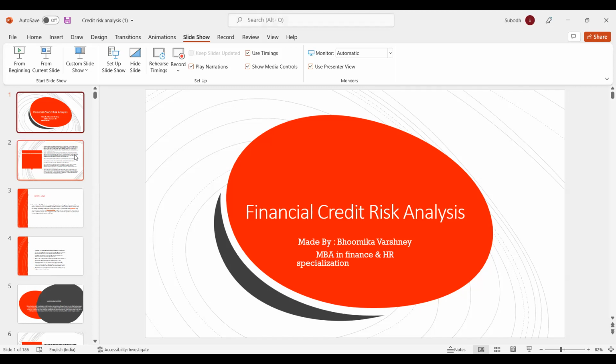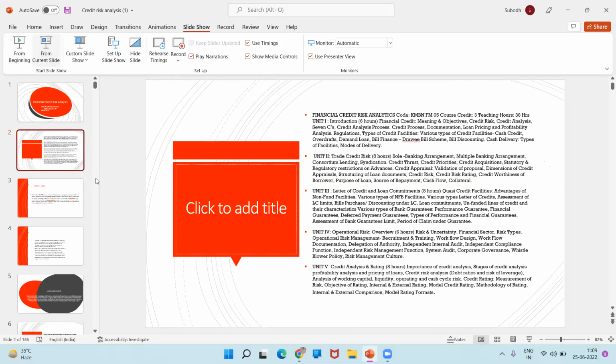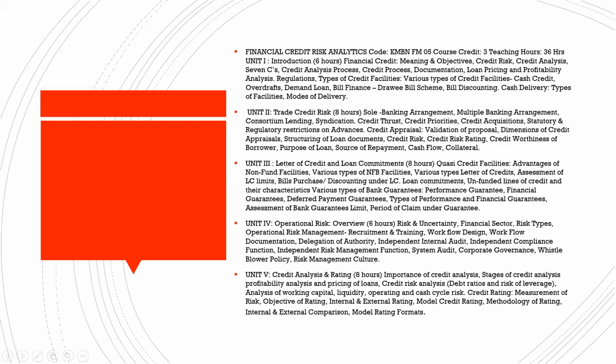So, what do we have in this? As we all know, this is the whole syllabus. Let me just zoom it for all of you. This is the syllabus of our first unit, financial credit risk analytics, that is KMBN FM05. It can change according to the year. When I was studying, at that time it was the code.